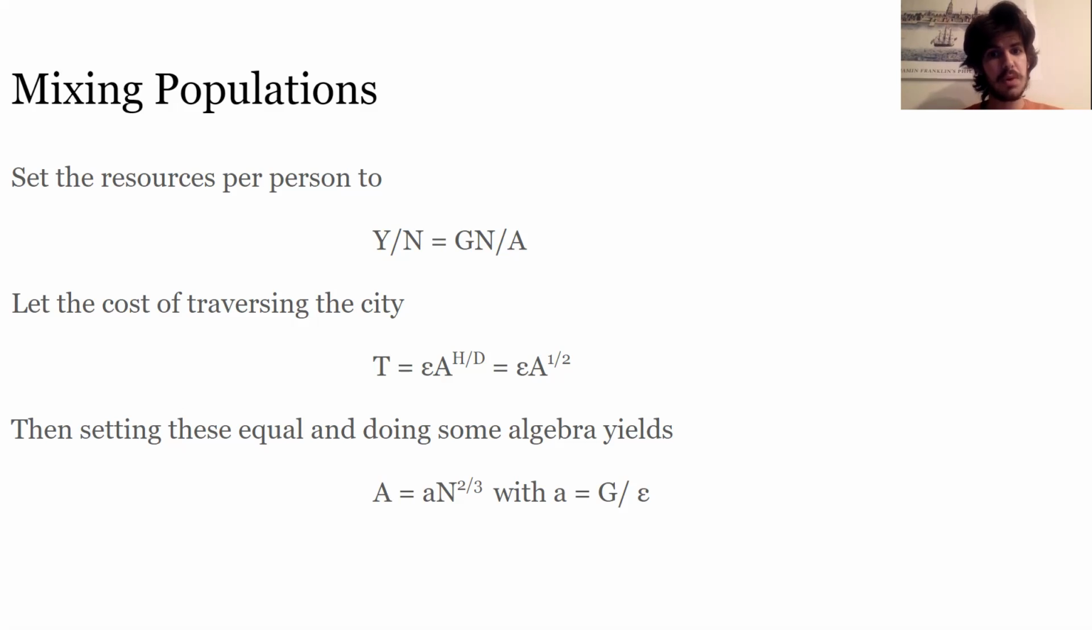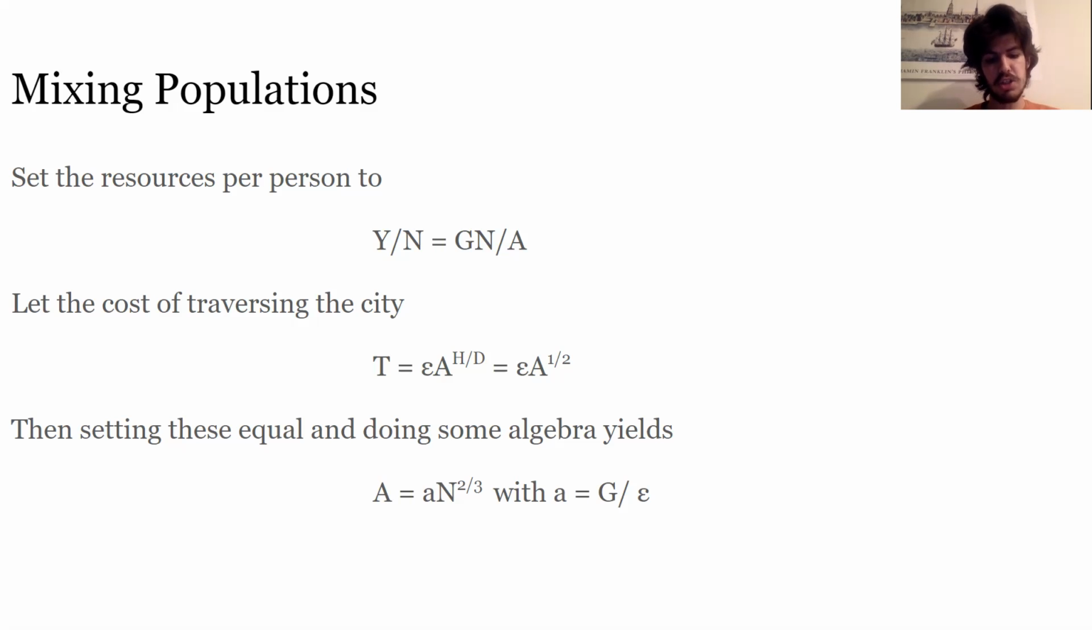Epsilon A to the H over D is equal to epsilon A to the 1/2 in our case, because we're treating D as 2, meaning that we're treating cities as two-dimensional subspaces, and we're setting H, which is a Hausdorff dimension, to 1. Hausdorff dimensions are fractal dimensions, meaning they don't need to be integers, but by the literature, we're choosing H to be 1.